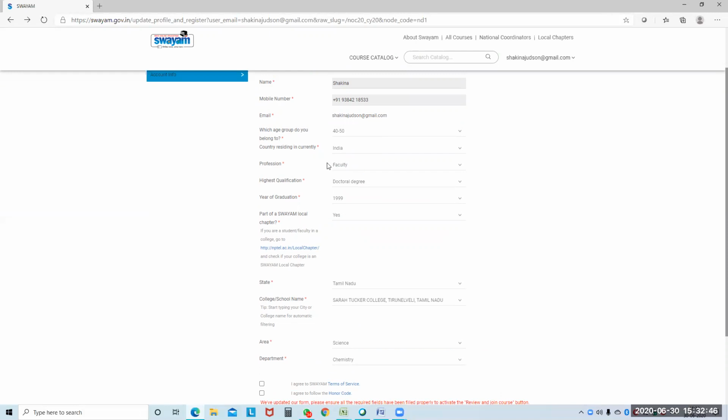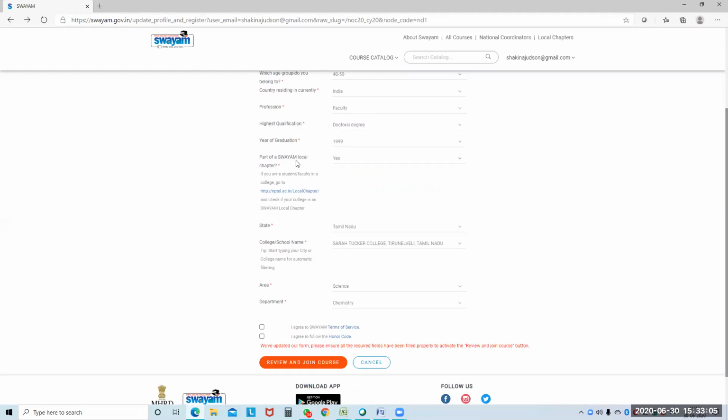You have to give student highest qualification UG or +2. Okay, please give +2 or first year UG, or whichever qualification you have finished. Year of graduation, so you have to give the +2 degree and the particular results date and the year of passing. Part of the Swayam local chapter, there is a question in this.